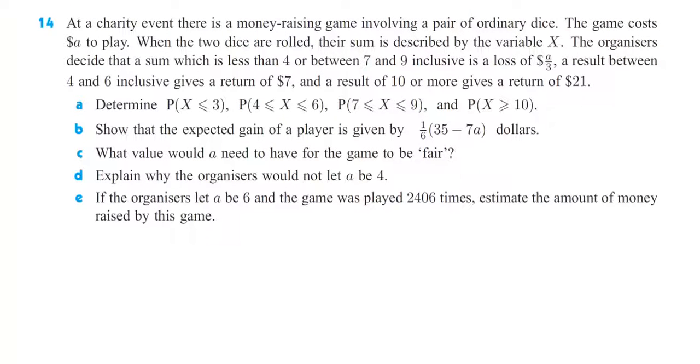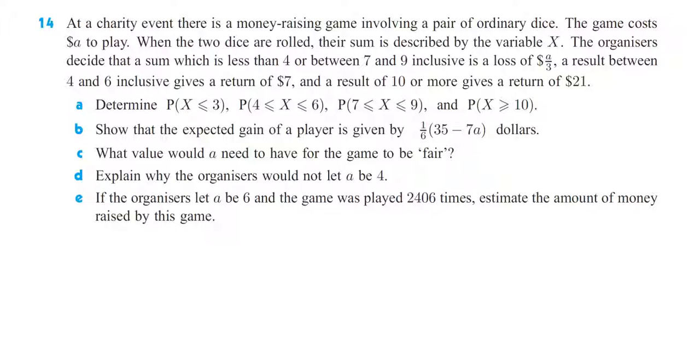Question 14. Okay, this looks difficult. At a charity event, there is a money-raising game involving a pair of ordinary dice. The game costs $8 to play. When the 2 dice are rolled, their sum is described by the variable x. So first of all, sum means add the numbers on the 2 dice.